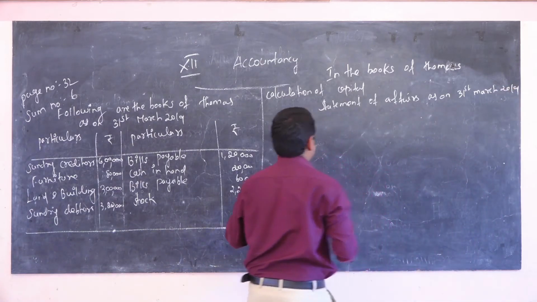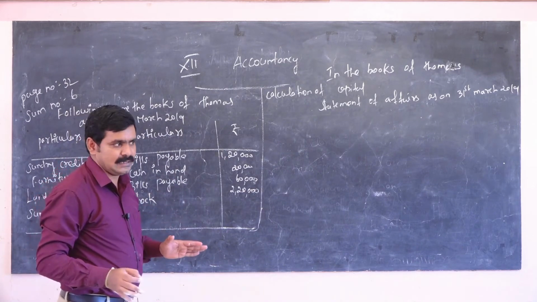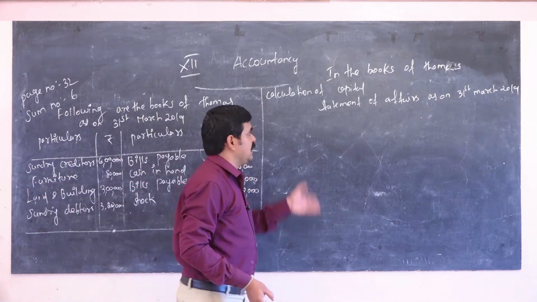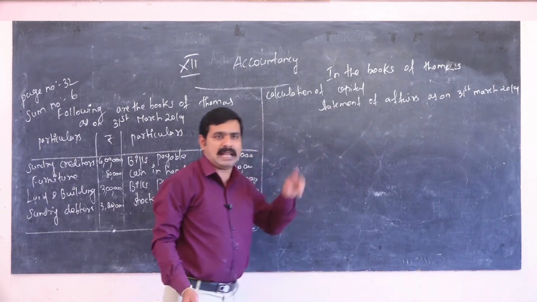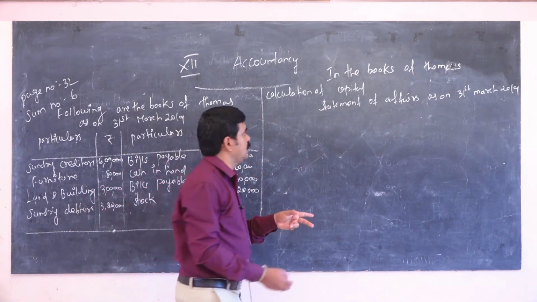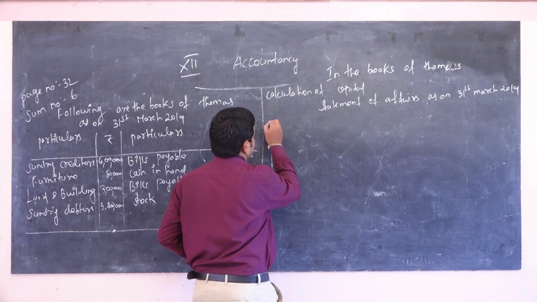In this concept, we have to open a balance sheet. In incomplete records, the name is statement of affairs; in the double entry system, the name is balance sheet. This is the difference. So we have to open the balance sheet.